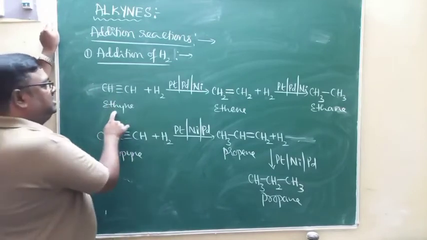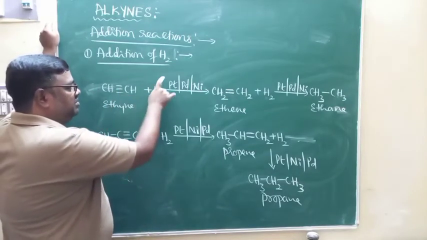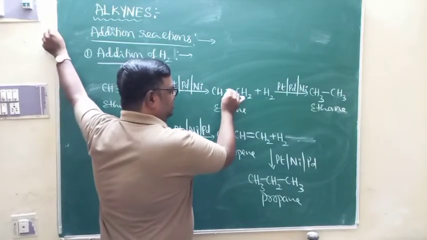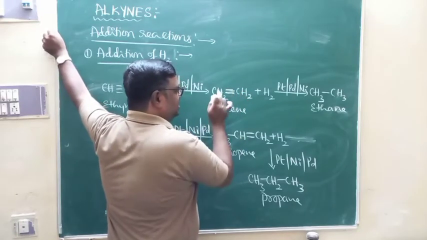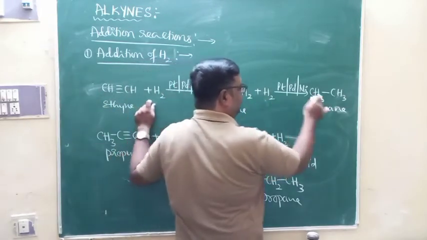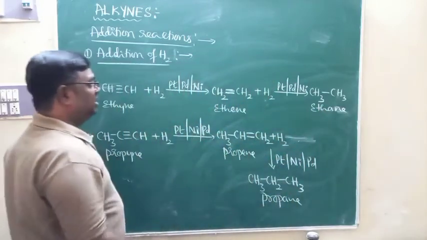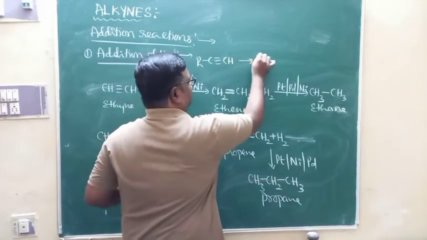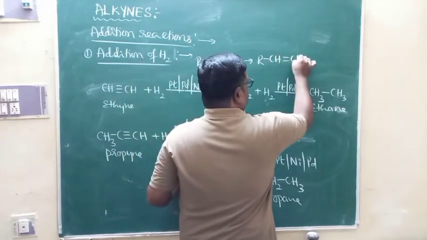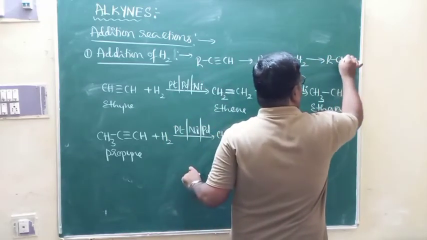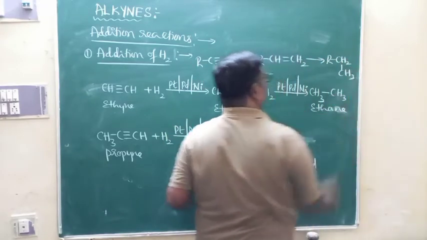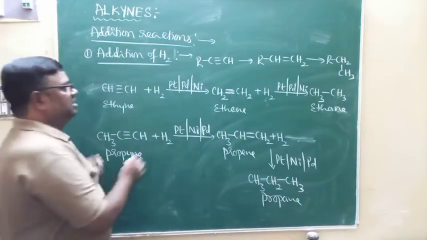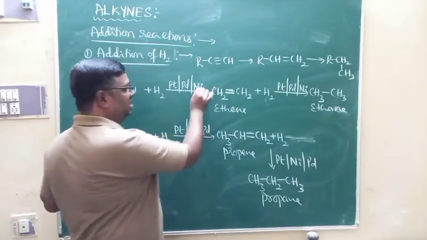Totally, alkynes undergo addition with hydrogen in presence of platinum or palladium or nickel. You are going to get alkene. And due to the presence of the pi bond in alkenes, they undergo further addition. Therefore, you are going to get alkane. So in total, the triple bond is converted to a double bond, and the double bond will be converted to a single bond. This is what we call addition of hydrogen. And of course, here I am using platinum or palladium or nickel.